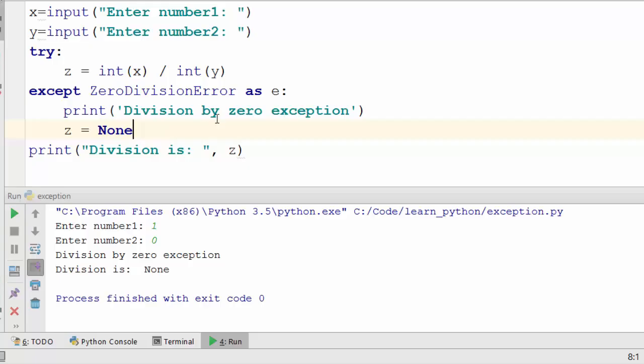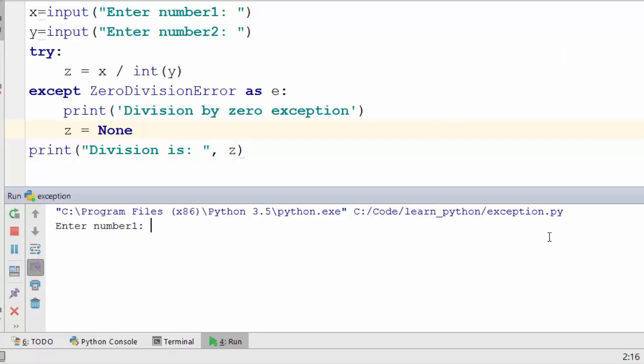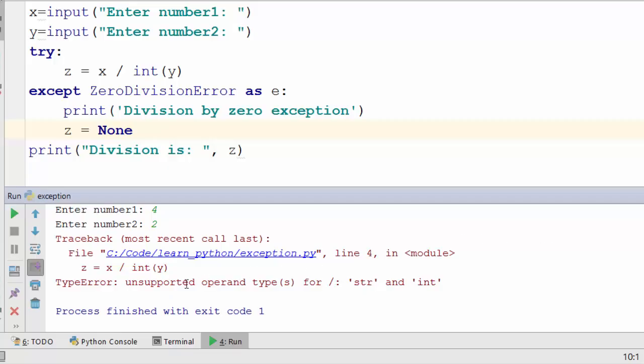This program is already handling the zero division error exception. But let's say by mistake, when you take the number from the console, you forget to convert it to an integer. So now what I'm doing is I'm dividing. This x will be a string, by the way. When you enter something from the console, it is by default a string, which you need to convert to an int. But let's say you don't do that. And let's see what happens. Okay, so I'll just enter normal numbers here. Wow, you saw it crashed because you cannot divide a string with an integer.